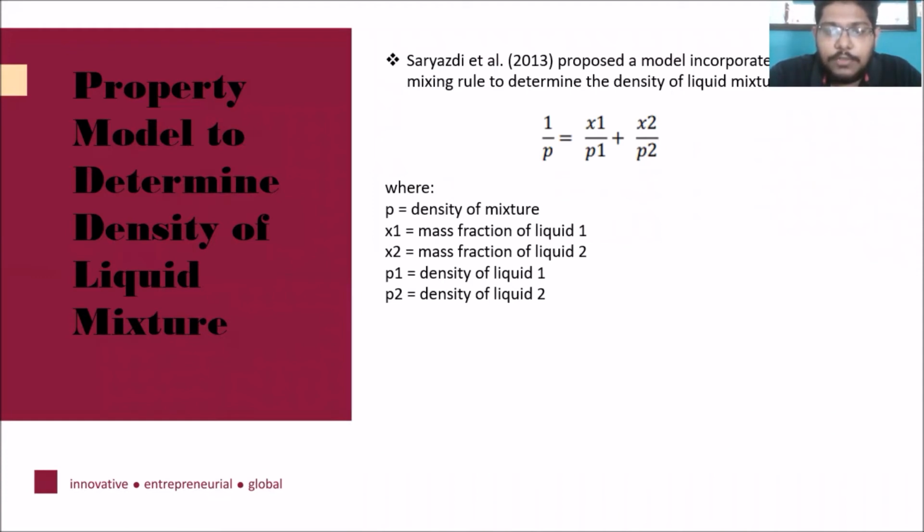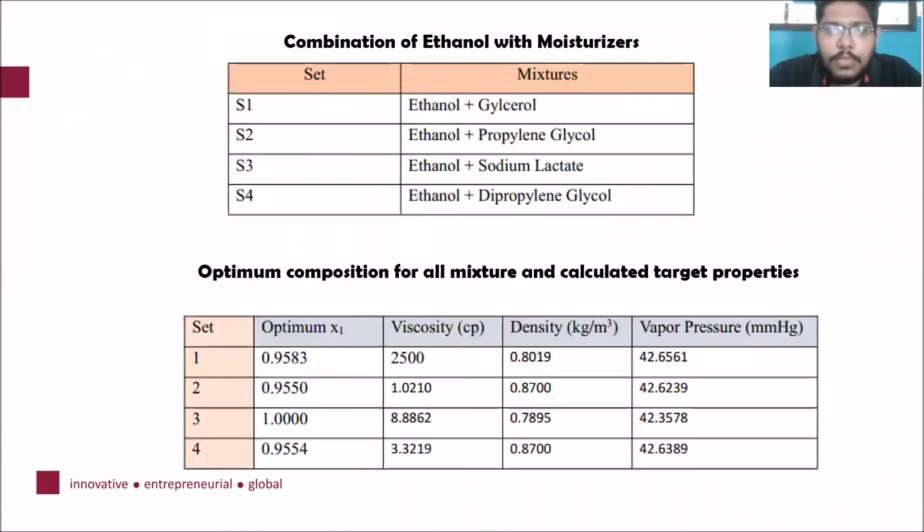So 1 over density of the mixture is equal to mass fraction of liquid 1 over density of liquid 1 plus mass fraction of liquid 2 over density of liquid 2. So these are the combinations of ethanol with moisturizer that we're going to run in this model properties. Set 1 is ethanol plus glycerol, set 2 is ethanol plus propylene glycol, set 3 is ethanol and sodium lactate, and set 4 is ethanol and dipropylene glycol.